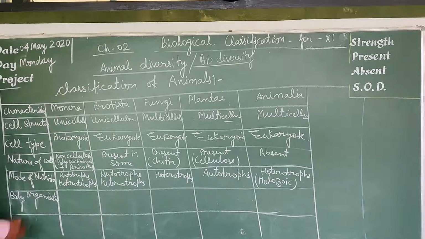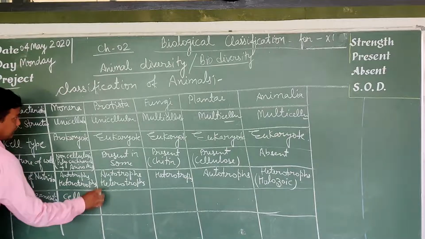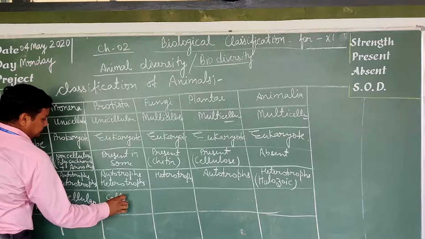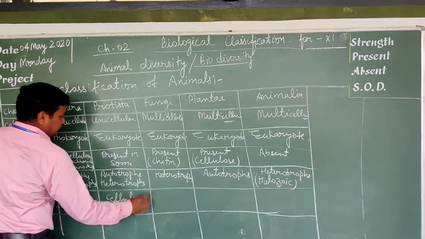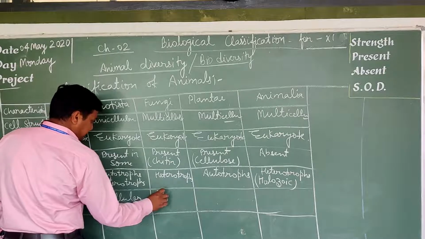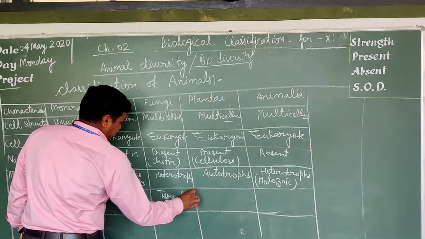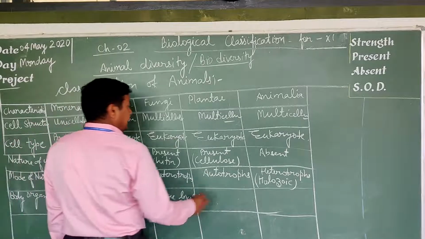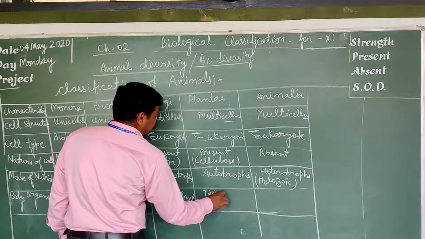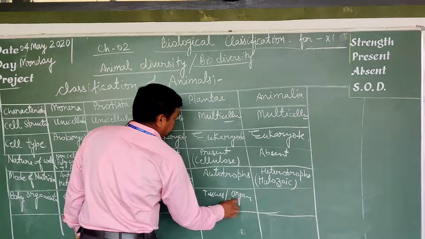Body organization. Monera have the cellular level of body organization. Protista also have the cellular level. Fungi, tissue level. Plantae, tissue or organ system level.